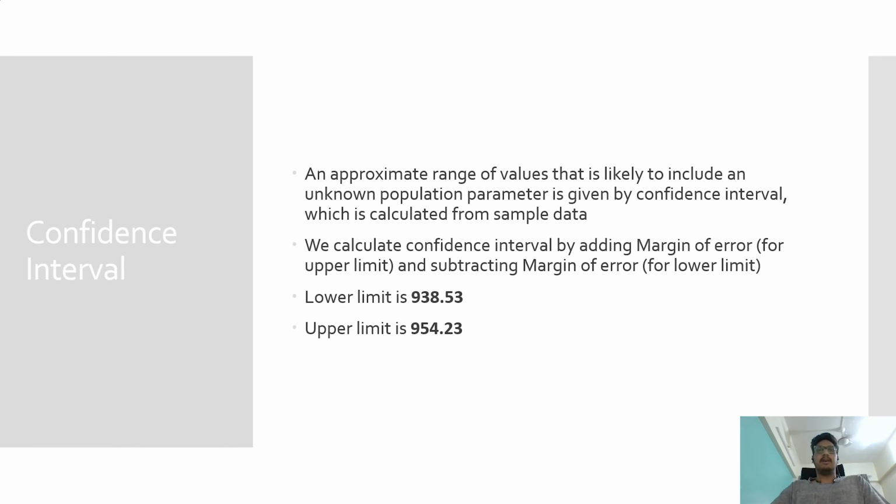Confidence interval. A confidence interval is an approximate range of values that is likely to include an unknown population parameter, calculated from sample data. The mean which we got, 946, is the sample mean and not the population mean. So to get an idea of the population mean, we usually use these intervals. Our population mean can lie anywhere between these intervals. It is calculated by adding the margin of error to the mean and subtracting the margin of error from the mean. So we get the lower and upper limit.